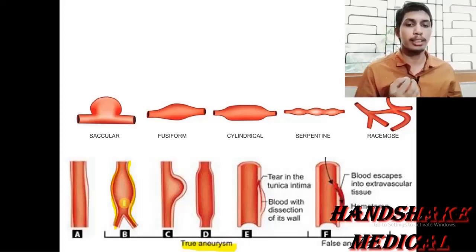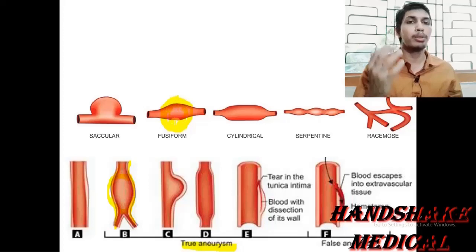The dilatation varies in size and length both. The diameter of this ovoid, fusiform or spindle shaped aneurysm may vary, up to 20 centimeters.